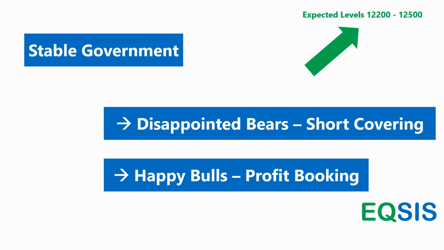So the bulls were sitting on hope, but the shorts who had already created positions on Friday and Thursday were under a loss of 300, 400 points. So their unwinding, the short covering, made the price go further up today. Now what we see is, let's say a guy who created a long on Friday and another who created a short on Friday, let's say there are two different parties. The bull is in profit of 500 but didn't book a profit because he is hoping for a stable government. So he is expecting a little more rally to take place.